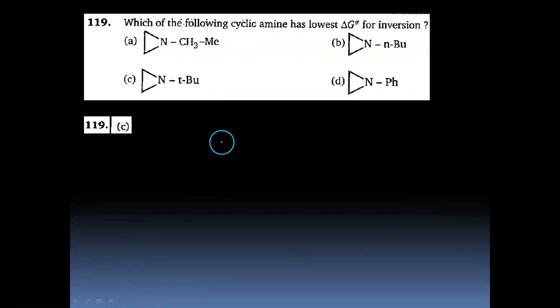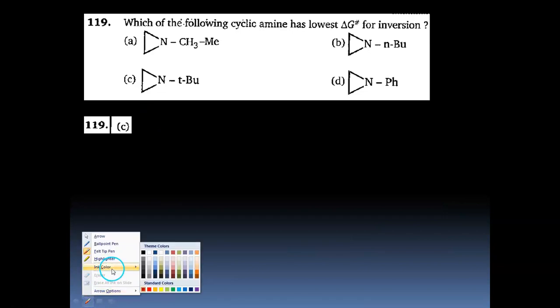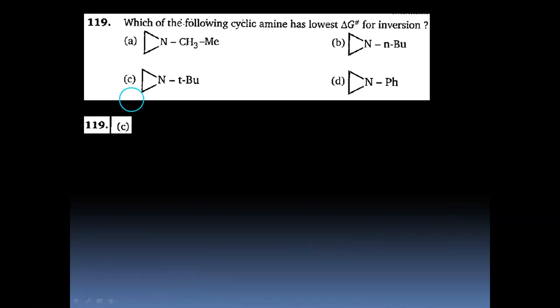Now this question says which of the following cyclic amines have the lowest delta G for inversion. We have seen earlier that when we talk about inversion of amine, we have to somehow break the pyramidal structure of nitrogen. And if the substituent has a lot of bulk, then it will be easier to take the pyramidal structure to the transition state, which is the sp2 planar state. So it all depends upon the bulky nature of the substituent. It should be more crowded, more sterically hindered, right? We can see it is happening for tertiary butyl, and hence for this question the answer is C.